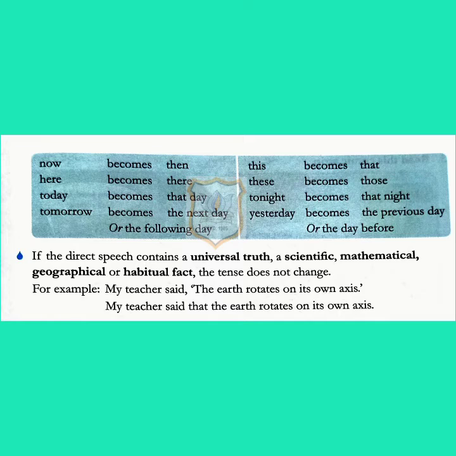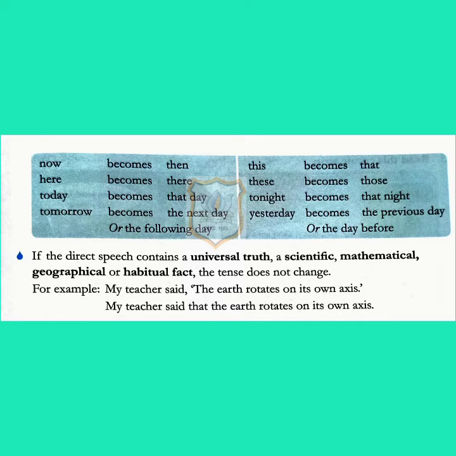The tense is also not changed. My teacher said that the earth rotates on its own axis. So in this case, when there is a universal truth, a scientific, mathematical or habitual fact, there is no change of tense in the sentence, whether it is direct speech or indirect speech.